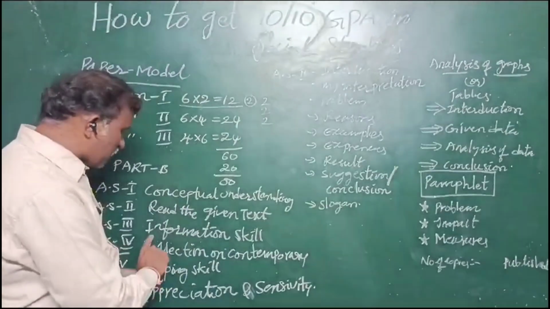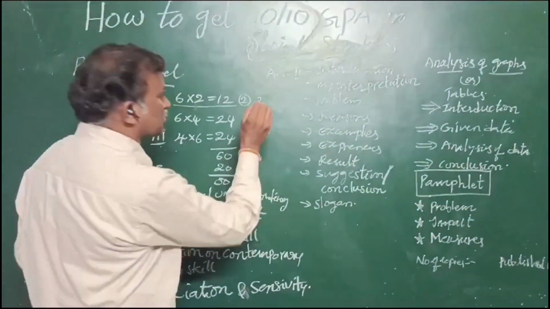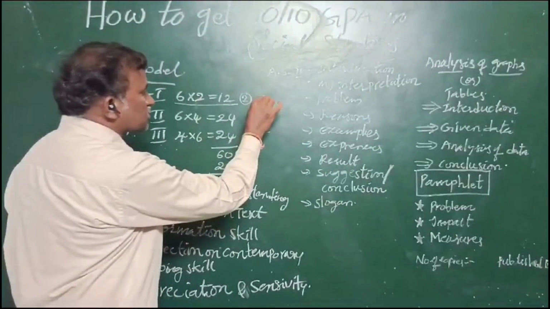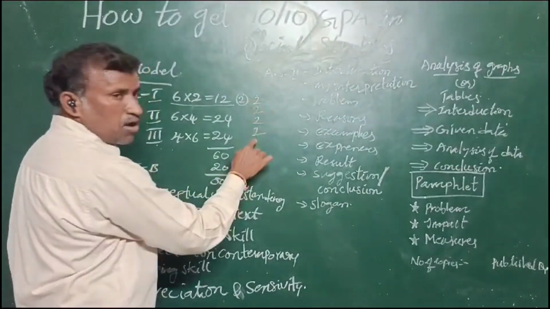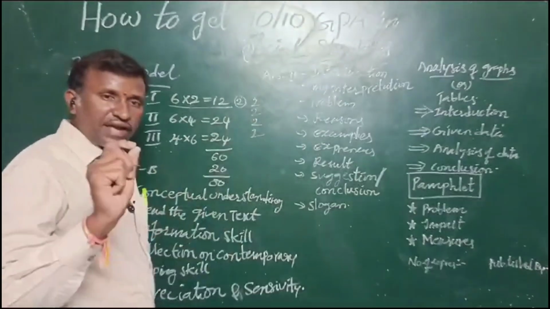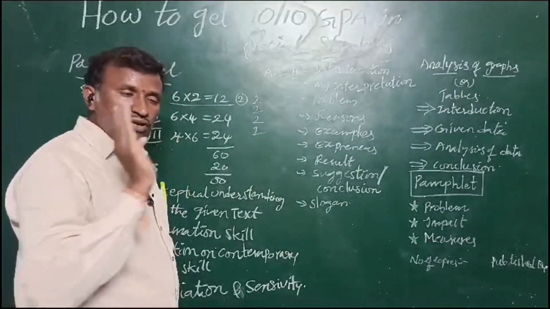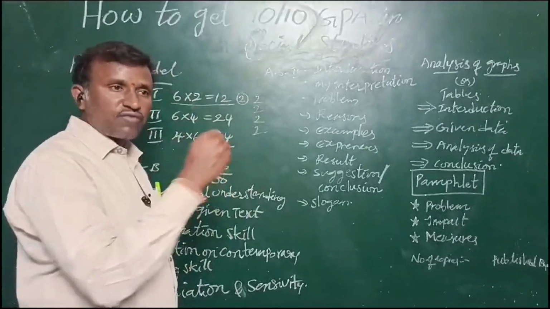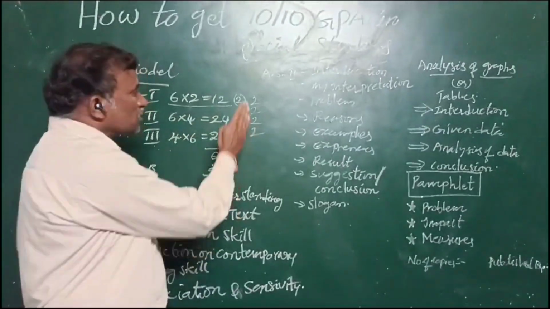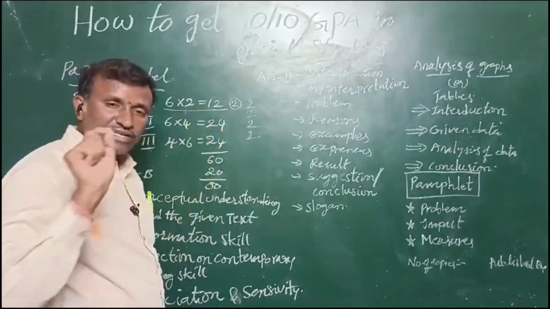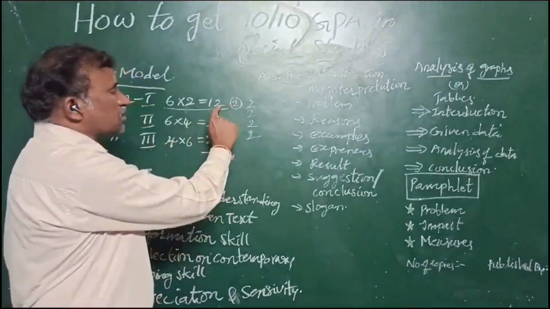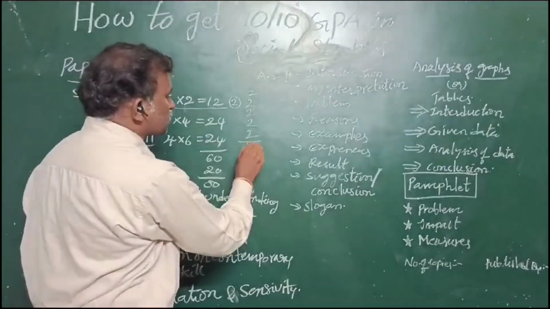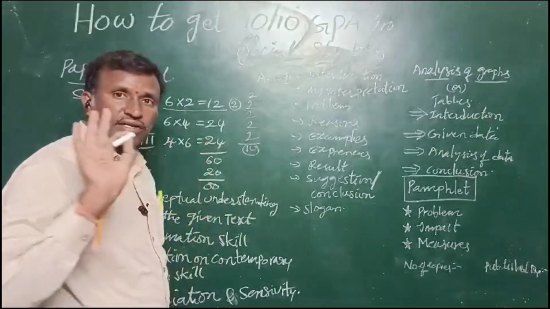And one more question, information skill only. Slogans will come, so slogans 2 marks. So these 8 marks are the easy marks. Two direct conceptual understanding questions they will ask, one from history or civics and one from geography. If you attempt these 2 questions, you will easily get 2 marks. So in section 1 you will easily get 10 marks.